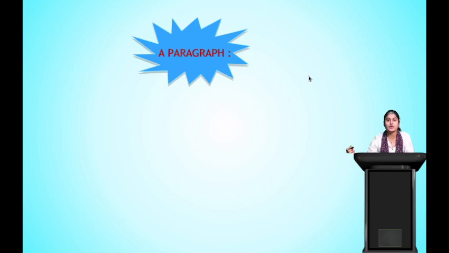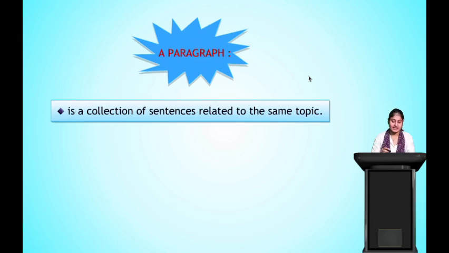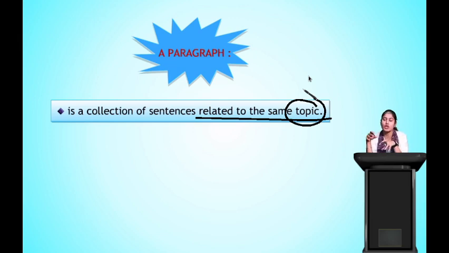So now in this class we will study how to write a paragraph. What is a paragraph? It is a collection of sentences related to the same topic. If you are writing a paragraph, you should remember that all the sentences will be related to the same topic. You don't put sentences that belong to another topic. The sentences that are put together should be of the same topic, not other topics. Clear? Okay.